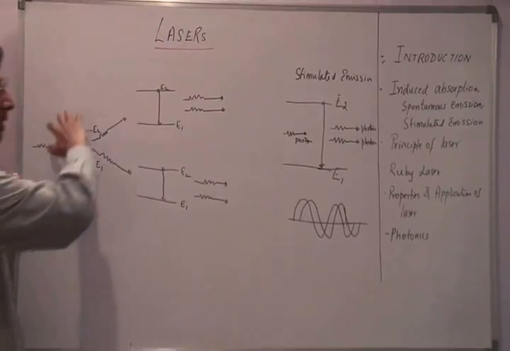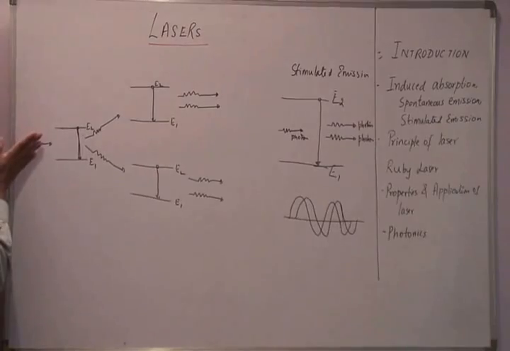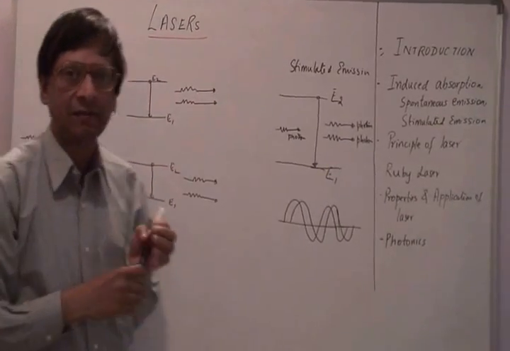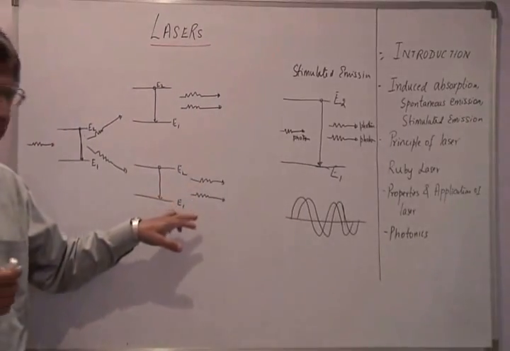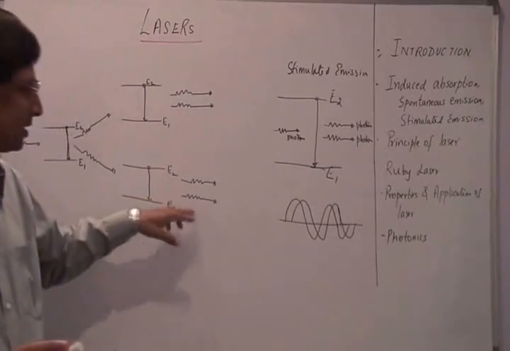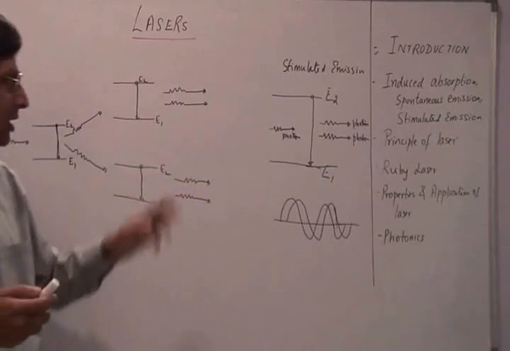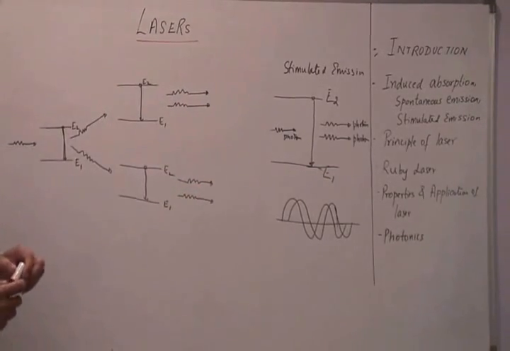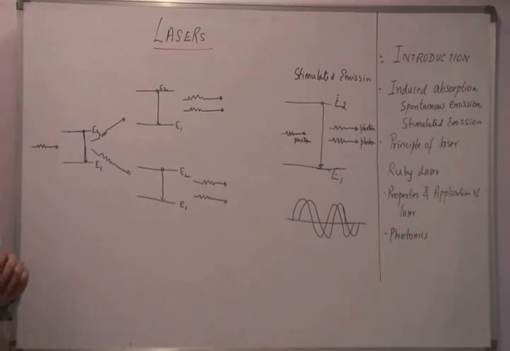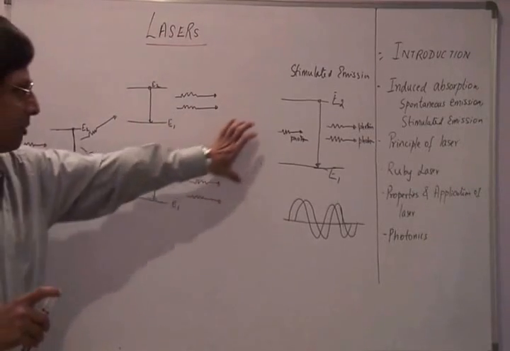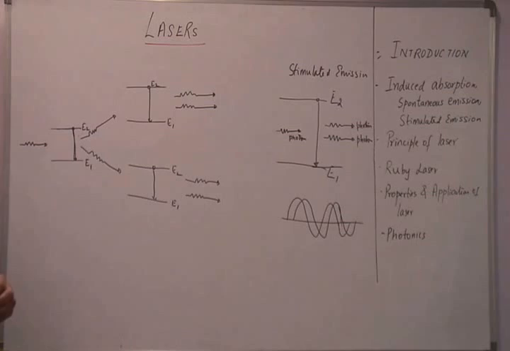Now imagine a bulk of matter where there are several atoms. If I have several photons incident on that, it has a cascading effect, and therefore the output is going to be a stream of photons, or light particles, that are in phase with one another. I get an intense beam of light as the output, and that is what we call laser: light amplification by stimulated emission of radiation. That's what is known as a laser beam. Now this is the principle on which a laser works.